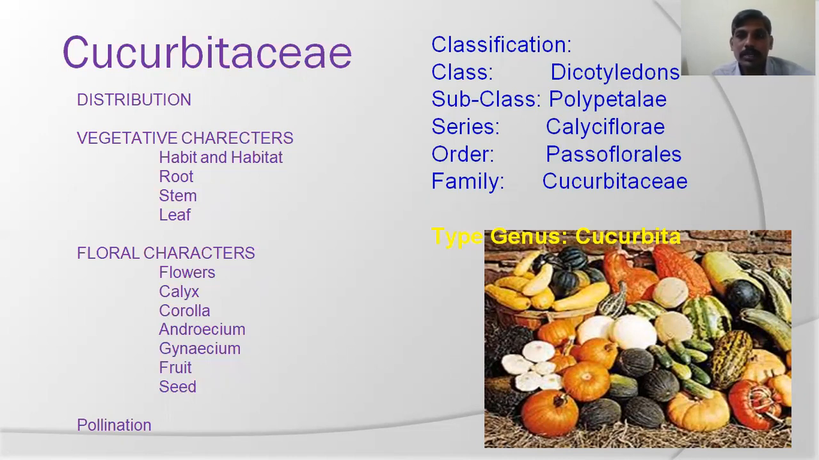This family name is derived on the basis of typification. The type genus is Cucurbita. Most of the genera start with Cucurbita. That's why the family name is derived as Cucurbitaceae as per IUPAC nomenclature rules.